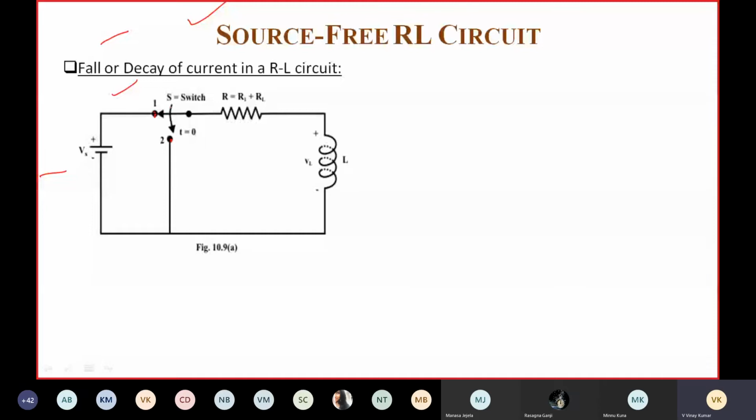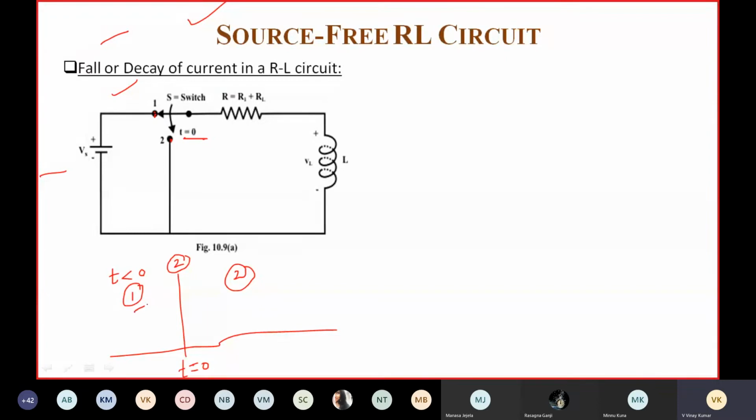At t is equal to 0, the switch is thrown to position 2 from position 1. That means for t less than 0, the switch is in position 1, and for t greater than or equal to 0, it is in position 2. This switch is thrown to position 1 for a long time.